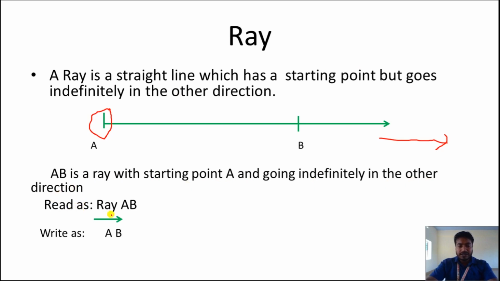Alright, so we can read as ray AB and we can write it with this symbol of ray, which we have to mention above the AB. Okay, clear? If you see the animation, this ray can be extended like this. Because the arrowhead is mentioned here, this side we can extend. But the starting point is fixed. So this is about the ray.